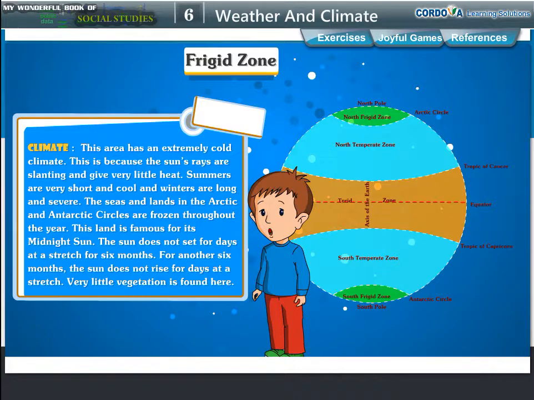This land is famous for its midnight sun. The sun does not set for days at a stretch for 6 months. For another 6 months, the sun does not rise for days at a stretch. Very little vegetation is found here.